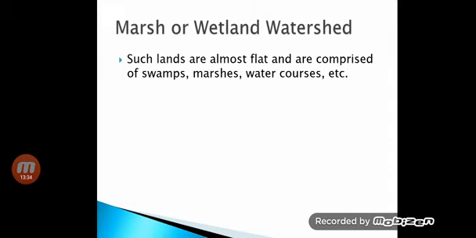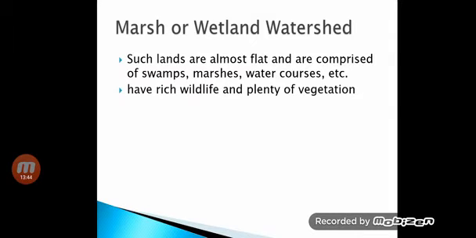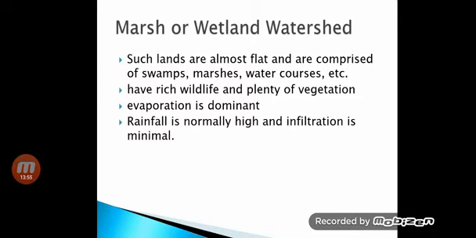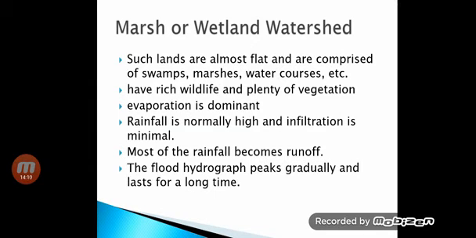Next is the marsh or wetland watershed, in which the lands are almost flat and comprise swamps, marshes or watercourses. These are rich in wildlife and plenty of vegetation. Evaporation also is dominant. The rainfall is normally high, but the infiltration is minimum. You can see the infiltration of water in the soil is minimum, but rainfall is high. Most of the rainfall will become runoff in these types of watershed.